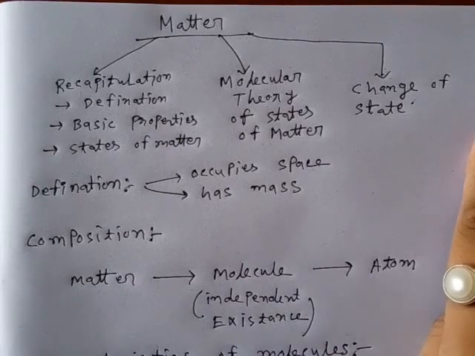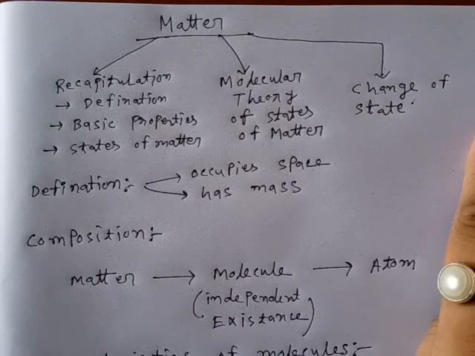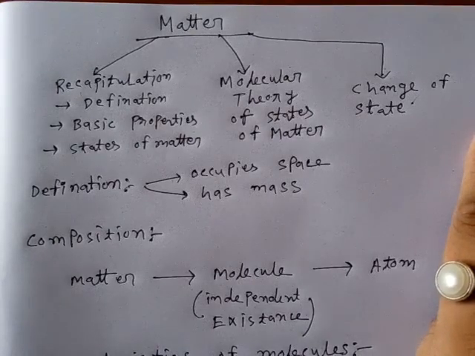Now we discuss the composition of matter. The historical background behind the composition of matter is, first, the Indian philosopher Maharshi Kanad proposed that the smallest particle of matter is called anu, and this anu may be made of still smaller particles called paramanu. Okay, this paramanu is the smallest particle of matter, and the Greek philosopher Democritus called it an atom.